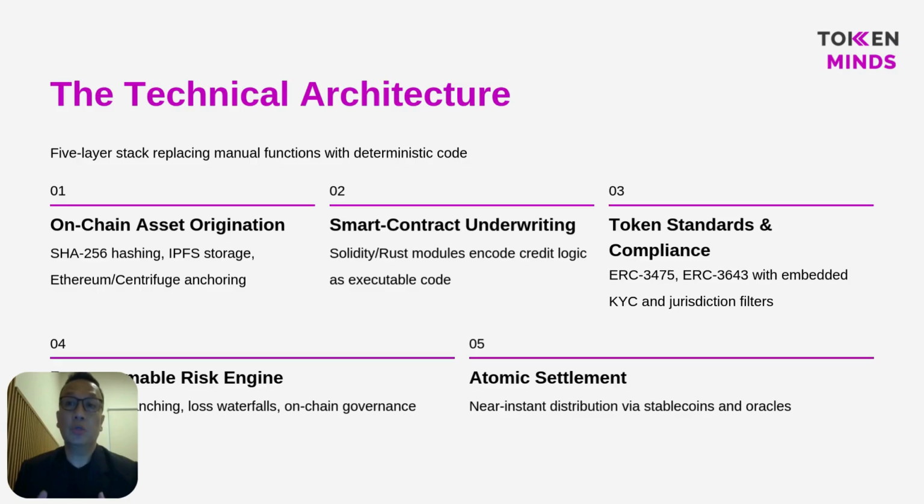Next, loss waterfall logic is embedded directly into the contract. When a default or shortfall occurs, the system checks the pool state on chain. If losses exist, the contract first deducts from the junior tranche balance. Only when the junior tranche is fully depleted does the contract route losses to the senior tranche. This removes discretionary decisions and ensures every outcome follows predefined financial rules.